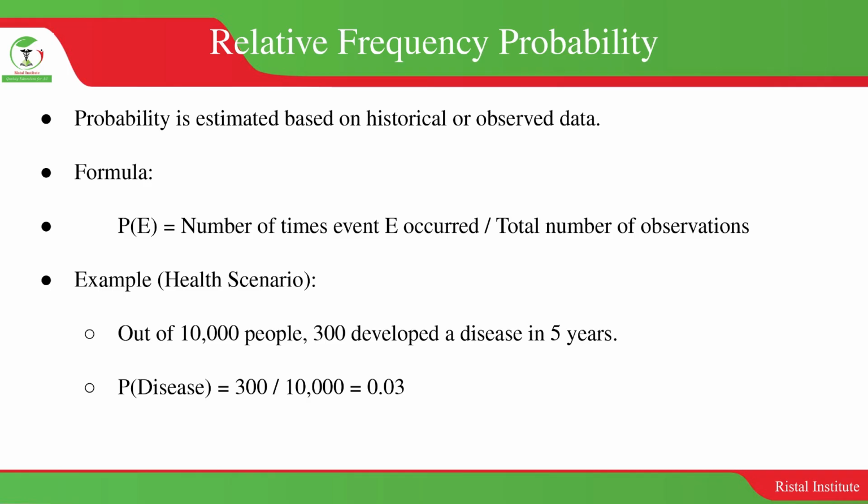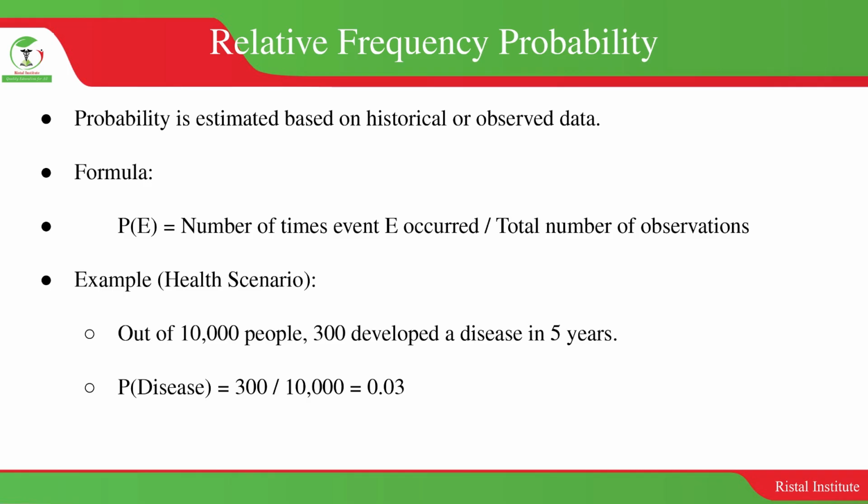So, for example, out of 10,000 individuals who were studied, 300 of them developed the disease in the past 5 years. Using relative frequency probability, we calculate the probability of an individual developing the disease.